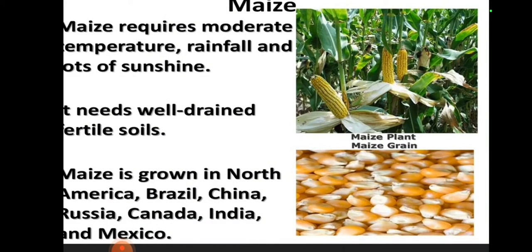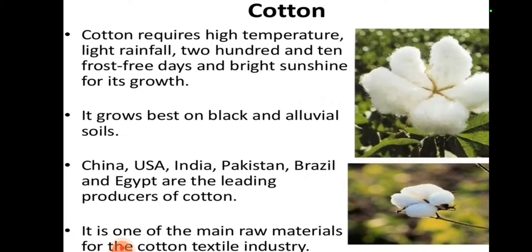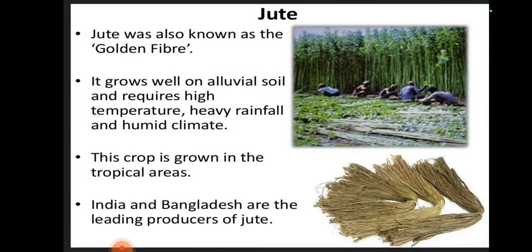Maize. Maize requires moderate temperature, rainfall and sunshine and it needs well-drained, fertile soil. Maize is grown in North America, Brazil, China, Russia, Canada, India and Mexico. Cotton. Cotton is a fiber crop. Cotton requires high temperature, light rainfall, 210 frost-free days and bright sunshine for its growth, and it grows best on black and alluvial soil.